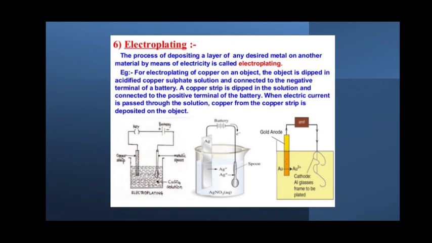Once it is connected to a battery and the electric current starts flowing, from the anode the copper starts depositing into the solution. From the solution, the copper again starts depositing on the cathode. So this is how one of the electrodes gets coated with copper.